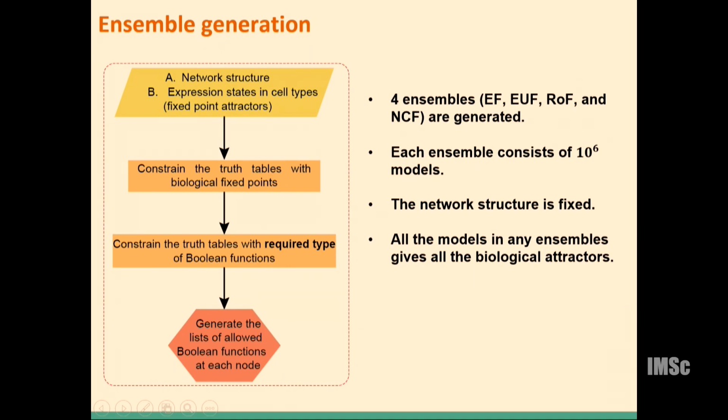Following this flow chart, we generated 4 ensembles of models: EF, UF, RF, and NCF. We generated 1 million models for each class, where we have fixed the network structure, and all the models in any ensemble give all the biological attractors.